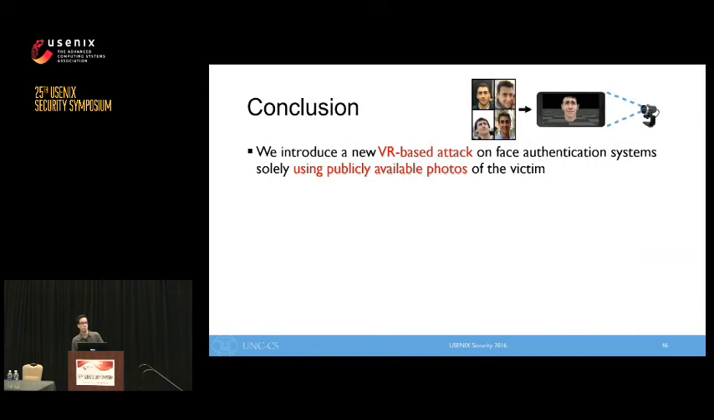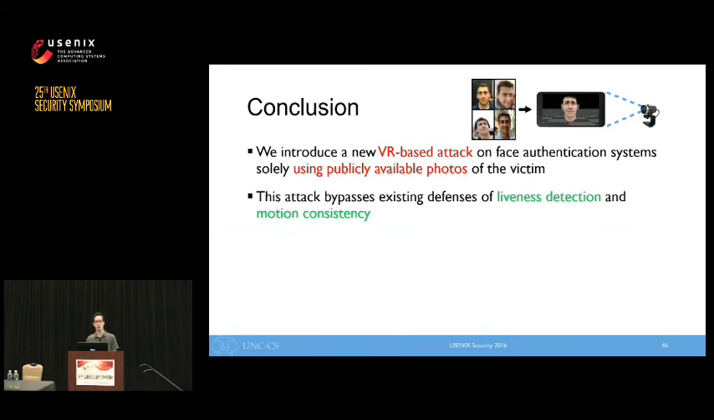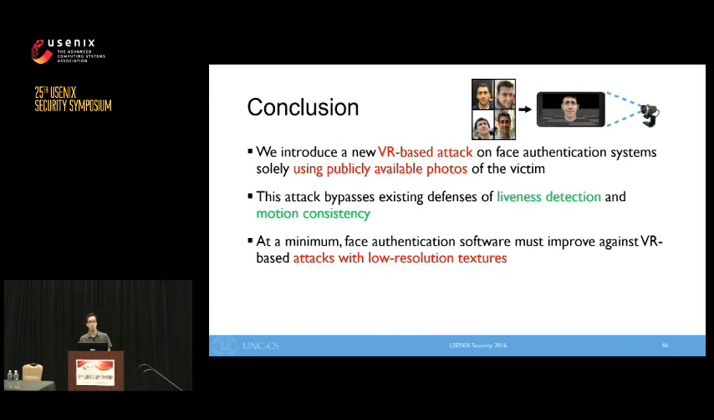So, to conclude, we've introduced a new VR-based attack on face authentication systems solely leveraging publicly available photos of the victim. This attack bypasses existing defenses of liveness detection and motion consistency. At a minimum, we suggest that face authentication software must improve against VR-based attacks with low-resolution textures, and that additional improvements can be made by introducing additional hardware.